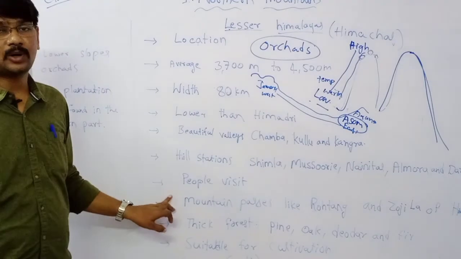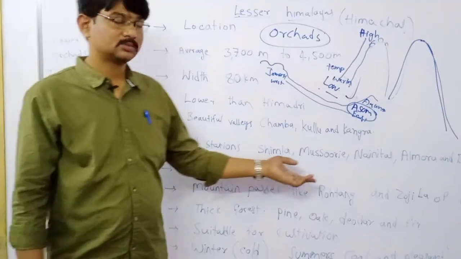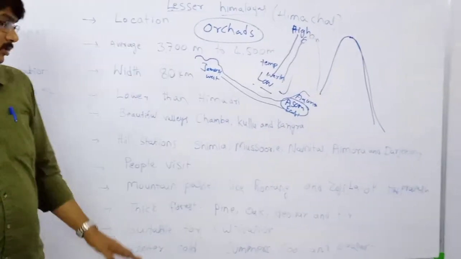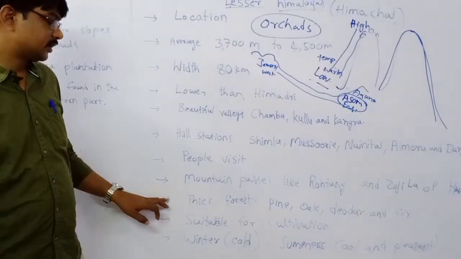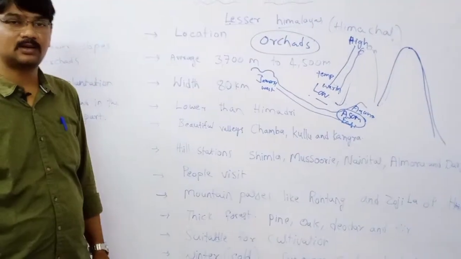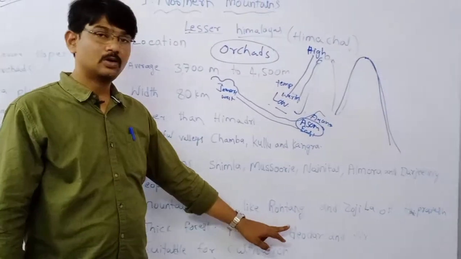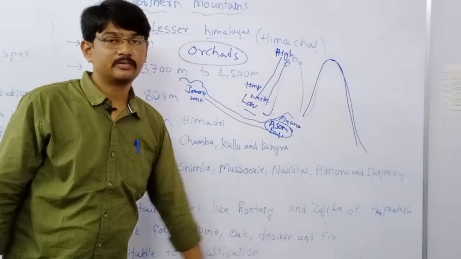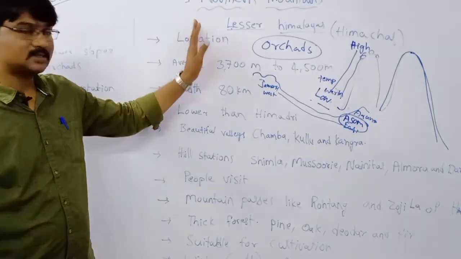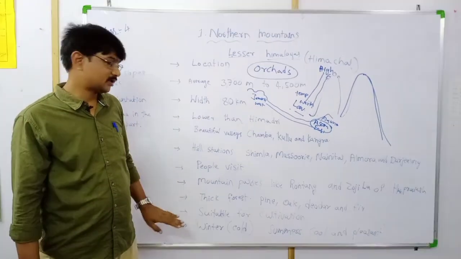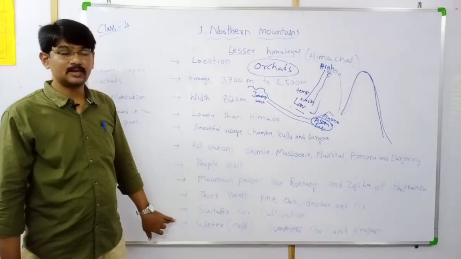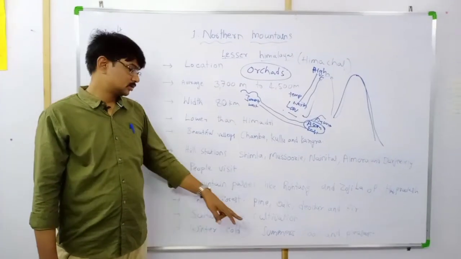Next, mountain passes like Rohtang and Zojila of Himachal Pradesh are also here. Next, thick forests with which plants, children? Pine, oak, deodar and fir trees. Next, this region is very suitable for cultivation. At the same time, winter weather is very cold.